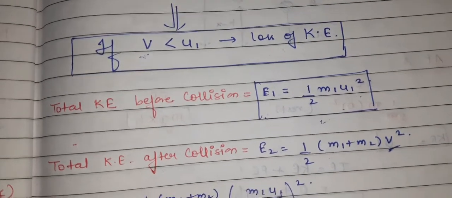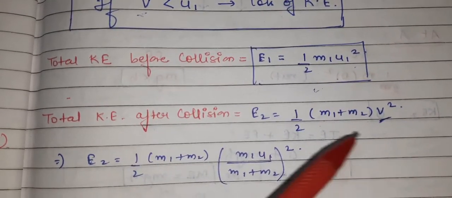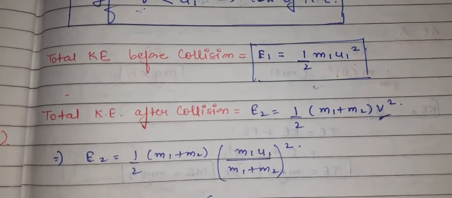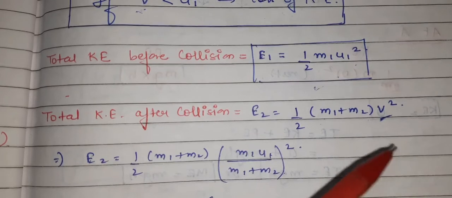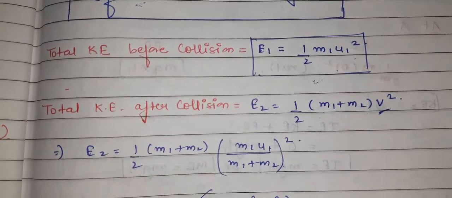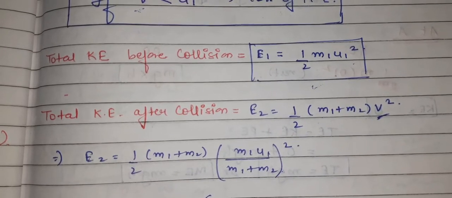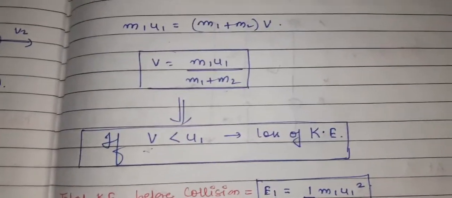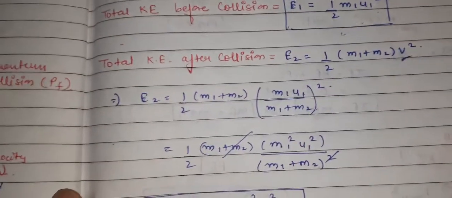Now the total kinetic energy after the collision can be written as half times the total mass. Both the balls have become a system, so the mass will be combined, m1 plus m2, multiplied by the common velocity v square. In place of v, I am writing the formula of v which I just found out, that is (m1 u1 plus m2 u2) divided by (m1 plus m2).